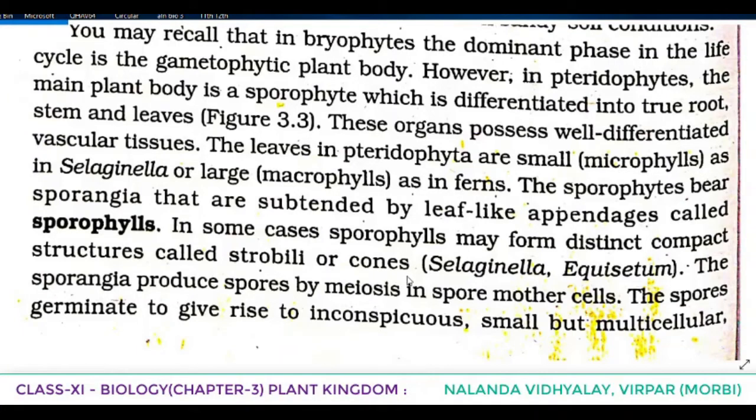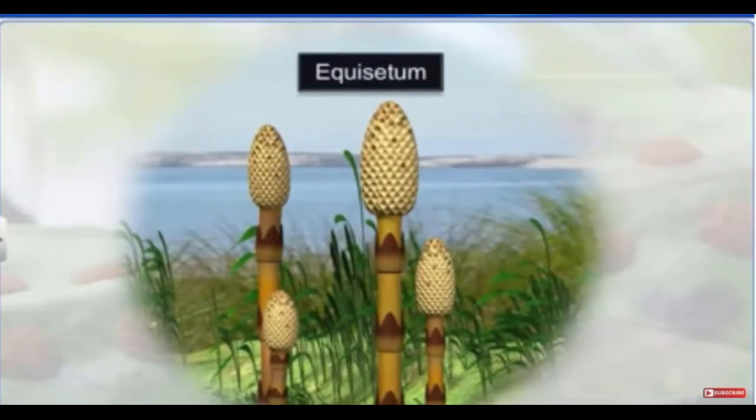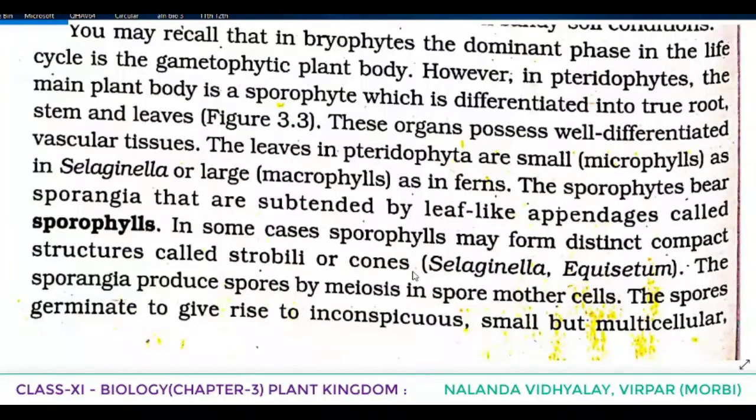Strobilus singular, strobili plural. So in some cases, sporophylls, meaning leaves which bear sporangia, may form distinct compact structures called what? Strobili or cones. As in the case of Selaginella and Equisetum, you can see in the figure. On the top, you can see a compact structure known as strobilus. Plural is strobili. So in Selaginella, Equisetum, this compact structure is present known as strobili or cones.